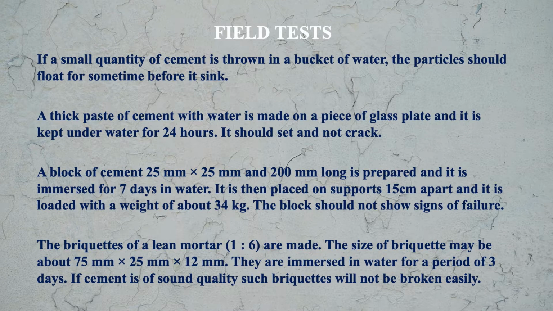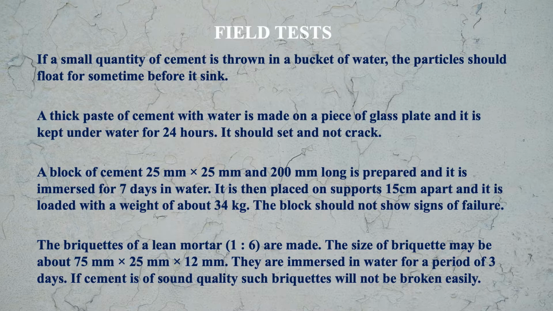Next is that a block of cement 25 mm by 25 mm and 200 mm long is prepared and it is immersed for 7 days in water. It is then placed on supports 15 cm apart and it is loaded with a weight of about 30 kg. Then the block should not show any sign of failure.